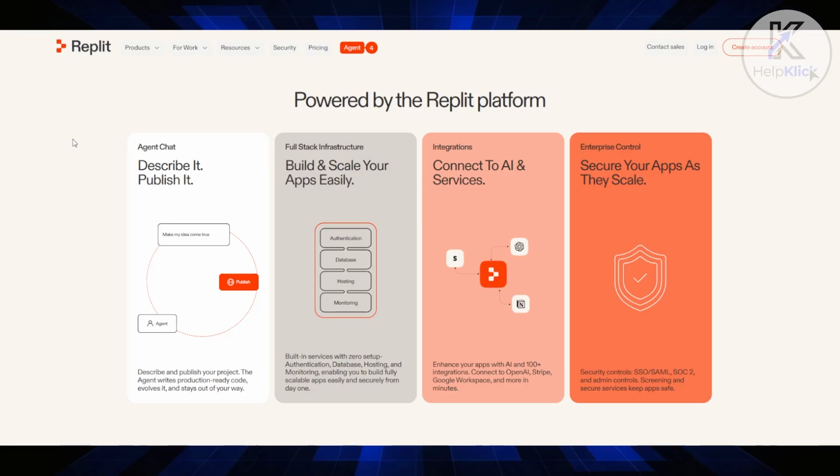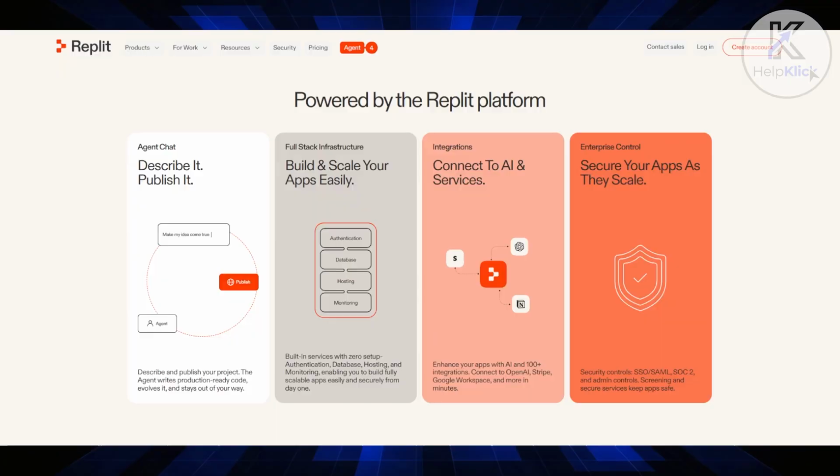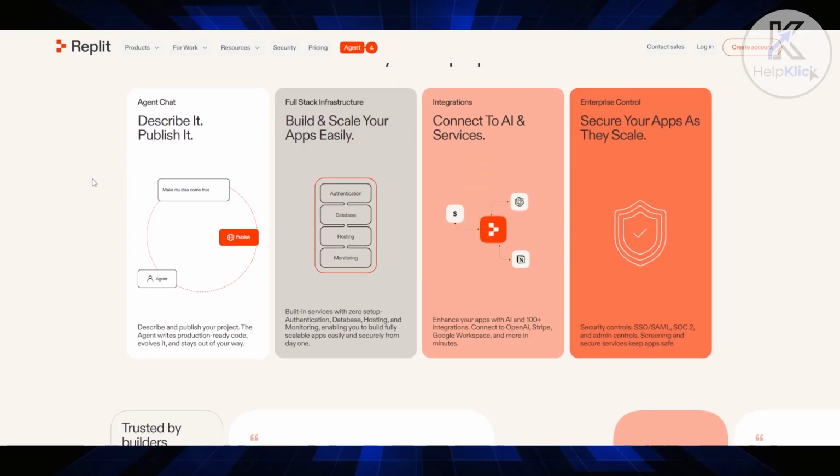Ultimately, creators and founders are choosing Lovable if they want to rapidly build beautiful, responsive web interfaces and prototype using natural language, while they lean toward Replit if they need an autonomous full-stack environment that handles the gritty heavy lifting of server infrastructure and deployment from scratch.